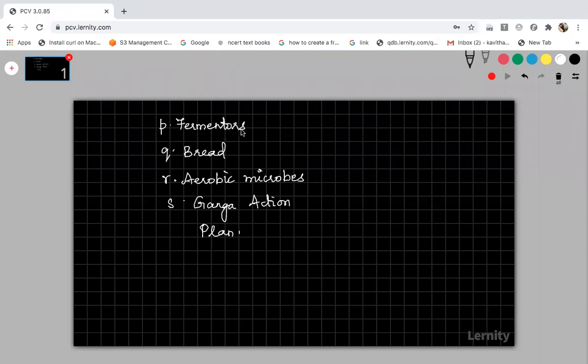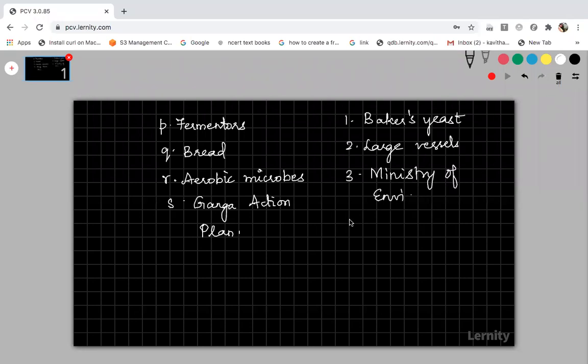Just listen. Fermentors, bread, aerobic microbes, Ganga Action Plan. These things were given in column 1. And in column 2, on the opposite side, the first one is Baker's yeast, second is large vessels for growing microbes, third one is Ministry of Environment and Forest, and fourth one is flocs.